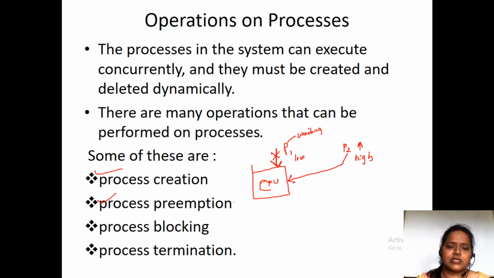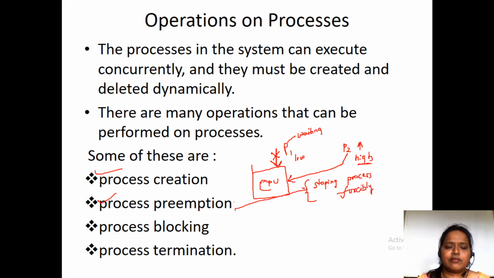Why? Because it has the high priority. So preemption in the sense means stopping the process forcibly, and that we call a preemption.